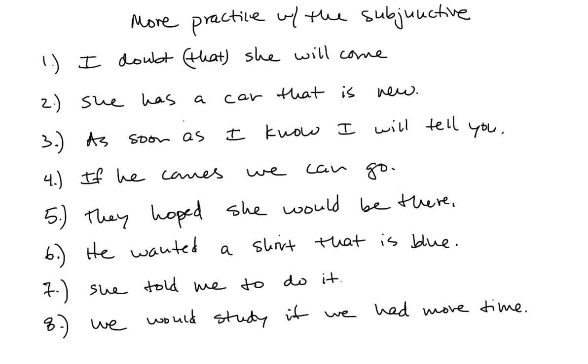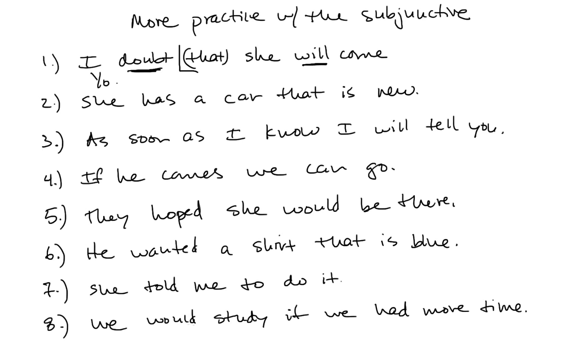Number one, I doubt that she will come. I doubt what? I doubt that she will come. I doubt something. This, therefore, that she will come is a noun clause. What are the rules for noun clauses? We ask, if we've identified a noun clause, does the verb in the principal clause, the main clause, express doubt, denial, emotion, or volition? Volition, wanting to make something happen. Clearly, we have doubt here. If any of those four things are expressed in the main clause, then the verb in the subordinate clause will have to be in the subjunctive.